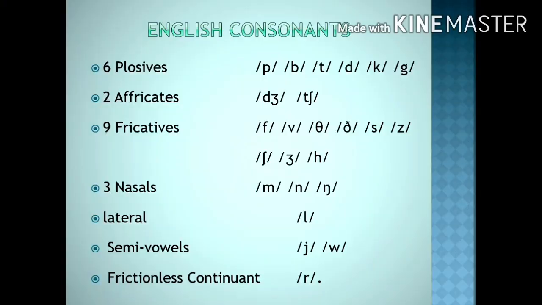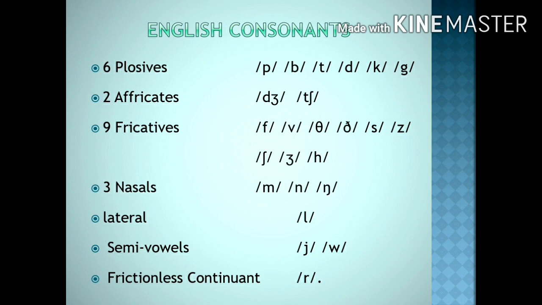Now, first of all, you need to segregate all these sounds into different categories. As far as the English consonants are concerned, there are 6 plosive sounds: p, b, t, d, k, g. There are only 2 affricate sounds, ch and j. Then you have 9 fricative sounds: f, v, th, th, s, z, sh, zh, and h.